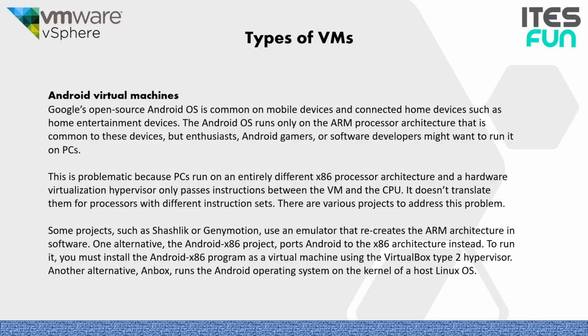Some projects such as Shashlik or Genymotion use an emulator that recreates the ARM architecture in software. One alternative, the Android x86 project, ports Android to the x86 architecture instead. To run it, you must install the Android x86 program as a virtual machine using the VirtualBox Type 2 hypervisor. Another alternative, Anbox, runs the Android operating system on the kernel of a host Linux OS.